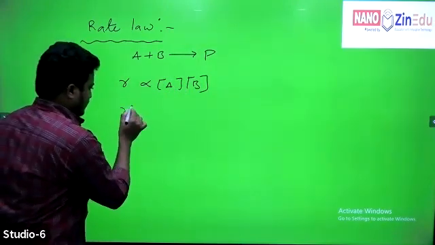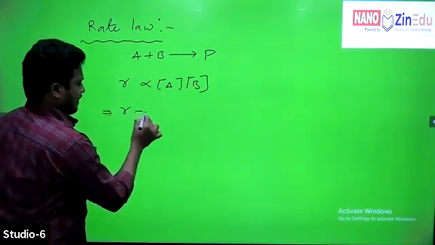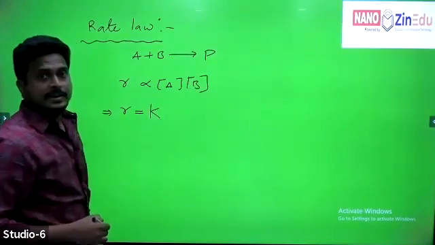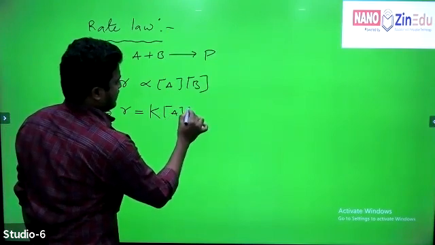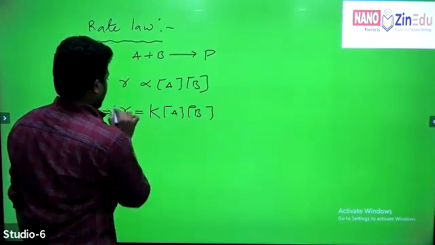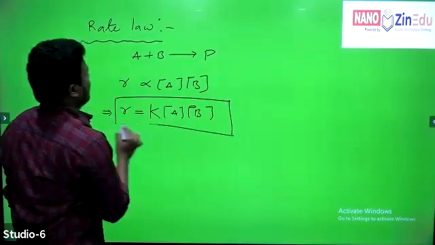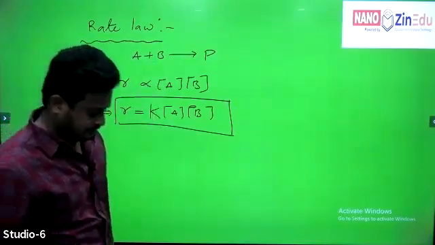Here I am taking the proportionality constant, called the rate constant, represented by K. Rate = K[A][B]. This is the rate law for the given reaction, right?